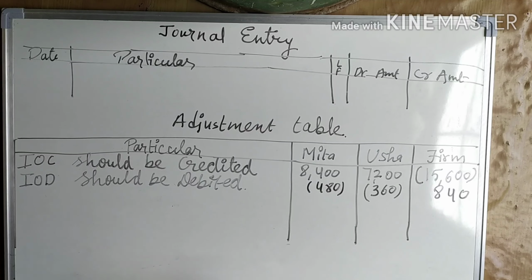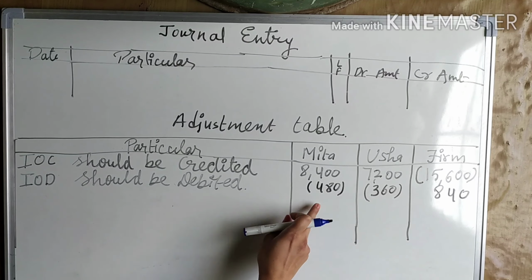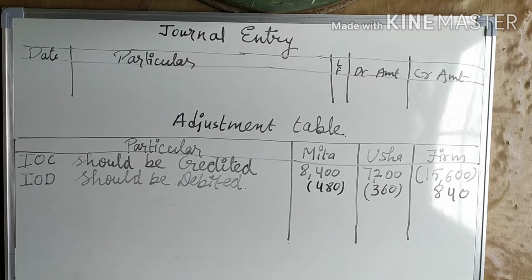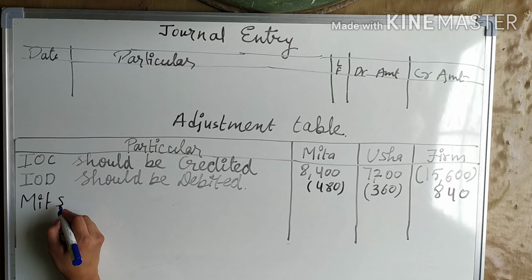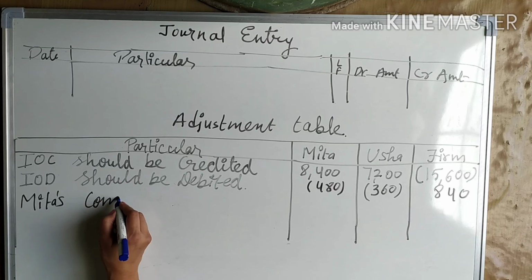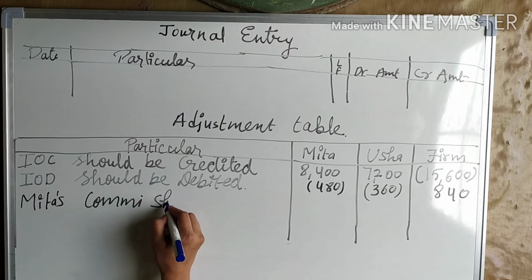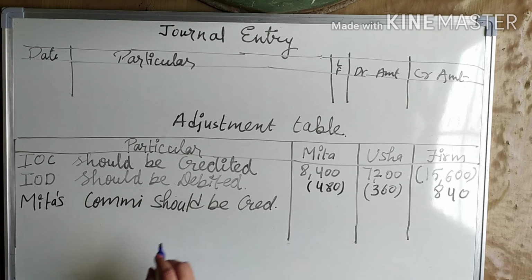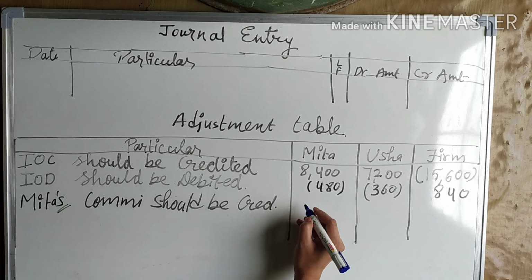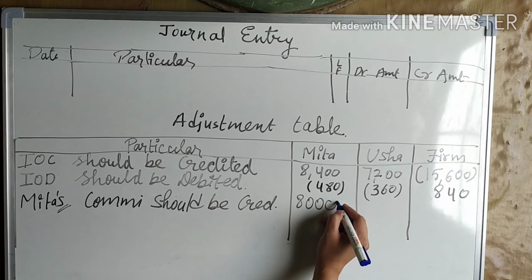Now we have credited interest on capital, debited interest on drawing, and the commission which is not credited in Meeta's account. So we have to give commission to Meeta also. So we will write here Meeta's commission should be credited.